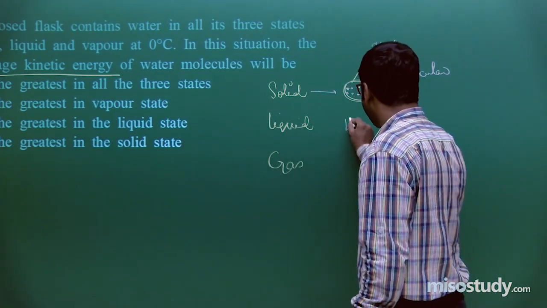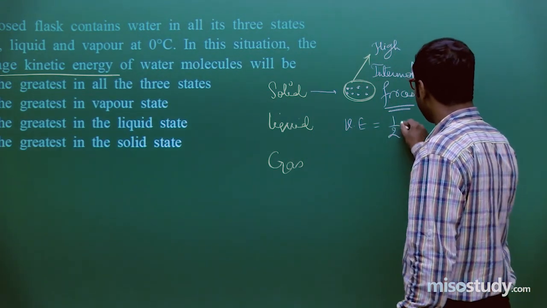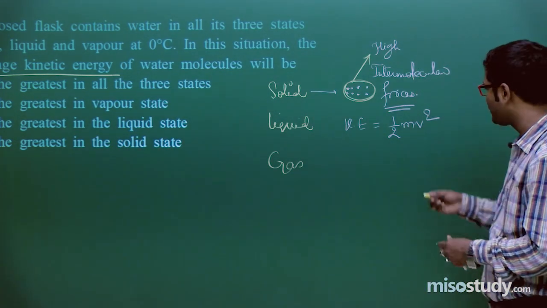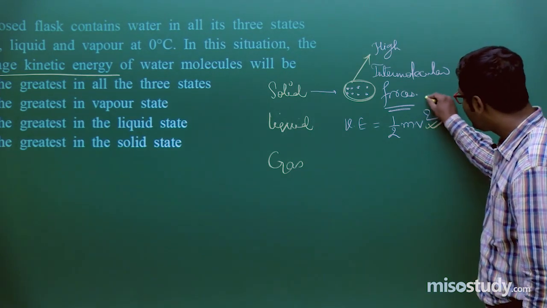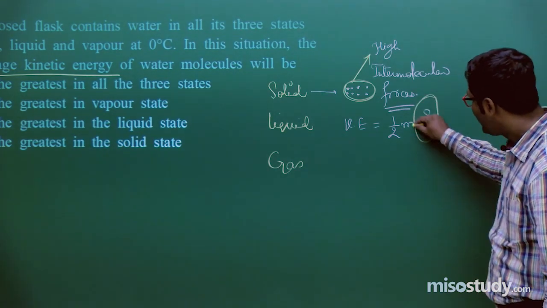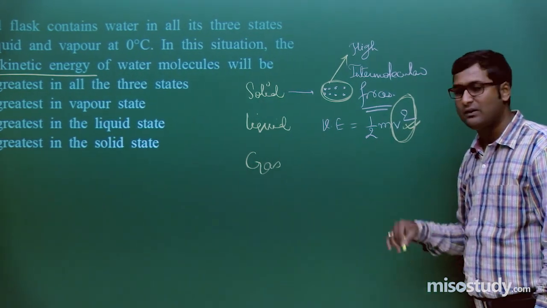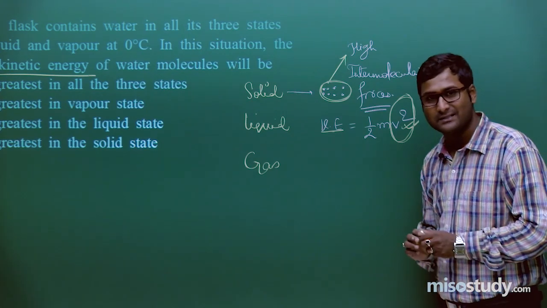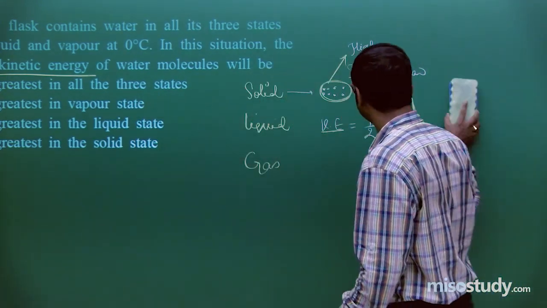As we know, kinetic energy is equal to what? Half mv square. Do you remember this? That is, kinetic energy is related to the velocity. If velocity decreases, if there is a very small quantity of velocity, then what will happen? Ultimately the kinetic energy decreases. Is it clear to you? Now listen to what I am telling again.